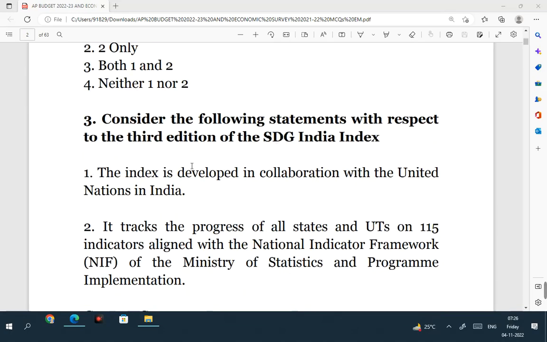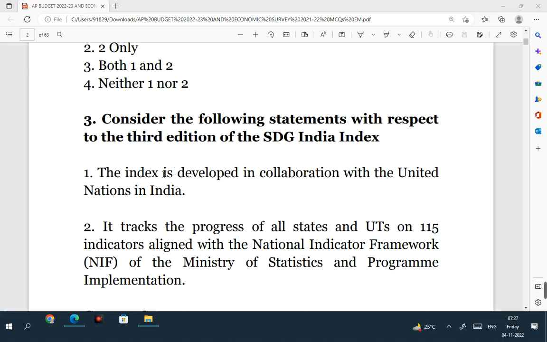Let's move to the third question. Consider the following statements with respect to the third edition of the SDG India Index. See, this index is developed in collaboration with the United Nations in India. Yes, this is a right statement. SDG India Index was developed in collaboration with United Nations in India. Then this index tracks the progress of all states and union territories on 115 indicators.